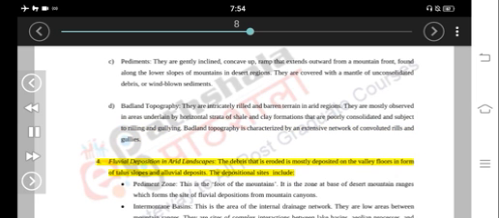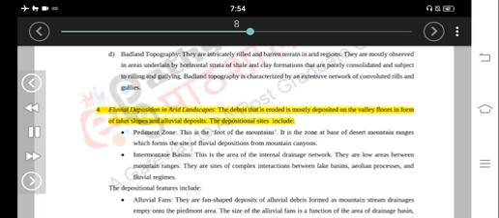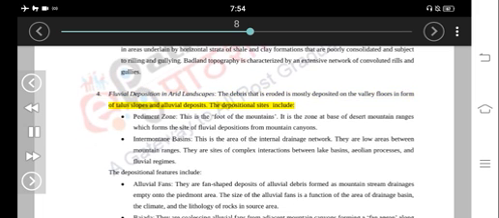4. Fluvial deposition in arid landscapes. The debris that is eroded is mostly deposited on the valley floors in the form of talus slopes and alluvial deposits. The depositional sites include the pediment zone. This is the foot of the mountains. It is the zone at the base of desert mountain ranges which forms the site of fluvial deposition from mountain canyons.